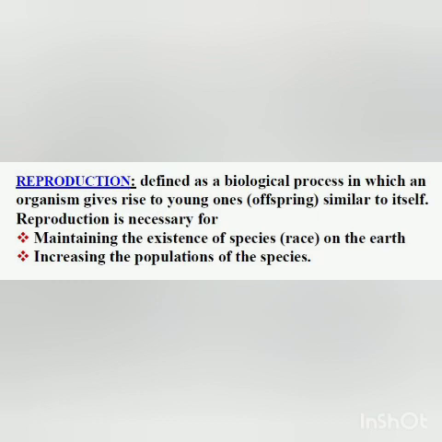They pass the information from the parents to the next generation in the form of DNA, that is deoxyribonucleic acid molecules. In the definition of reproduction I told you that the young ones are similar; the basic body design is identical to the parents.